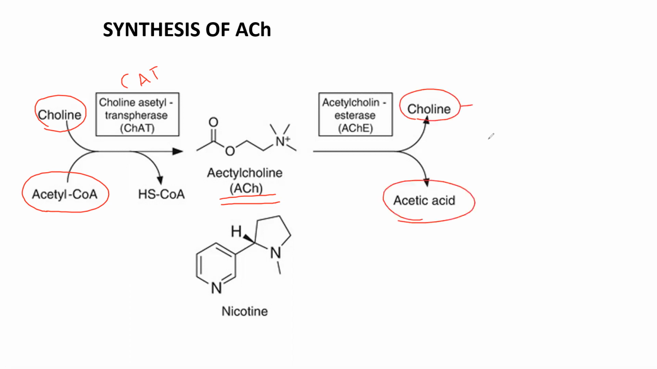it is degraded into choline and acetic acid. This choline again enters into the nerve for the resynthesis of acetylcholine, and for the degradation, the enzyme is acetylcholine esterase. See here, I told two enzymes: one is choline acetyltransferase for synthesis, and acetylcholinesterase for degradation. This is for synthesis, and this is for degradation.